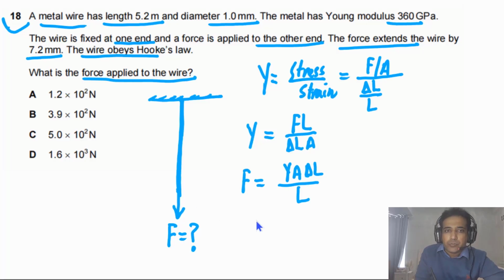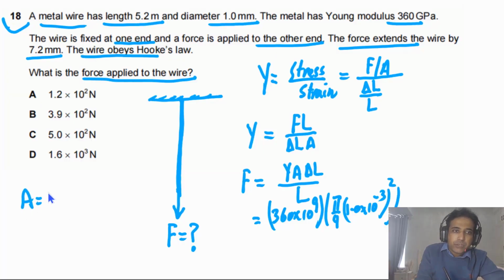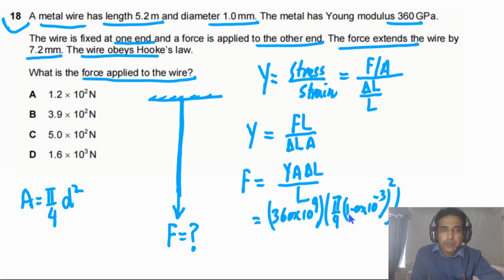Now simply we need to plug in values. Young's modulus we have is equal to 360 giga. Giga means 10 to 9, so this prefix you need to remember. For the cross-sectional area, we have the diameter, so cross-sectional area will be equal to pi by 4 d square, and d is given to us as 1.0 millimeters, so we have to convert this into meters. So let me rewrite here: cross-sectional area is equal to pi by 4 d square, and this is the value of d.